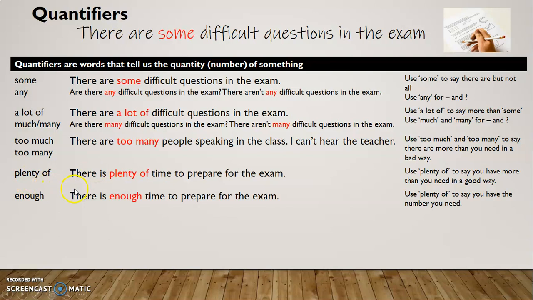Plenty of. We use plenty of to say we have more, same like too many, but it's a good thing. There's plenty of time to prepare for the exam. It's a good thing that we have the time. There's enough time to prepare for the exam. This is less than plenty, but it's a good amount. It's still okay. We're okay with enough time.